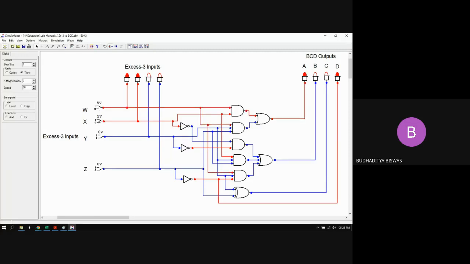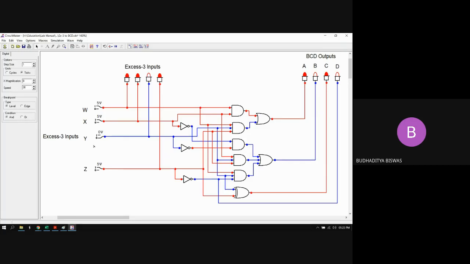Similarly, if it is say 8, then 8 minus 3 equal to 5. So we expect 5, and it is also coming 5. Then if it is 9, then 6 is there. If it is say 12, 12 minus 3 is 9. That is the maximum BCD number. Now, if it is more than 12, we should not take this value, because this is not a valid BCD number. It is 10. The conversion is also 10, but we should not take it because this 10 is not a valid BCD number. BCD number means it should be within 0 to 9, not more than 9, not less than 0.